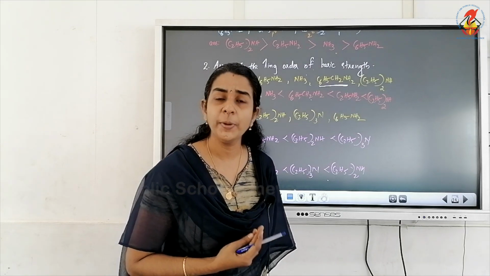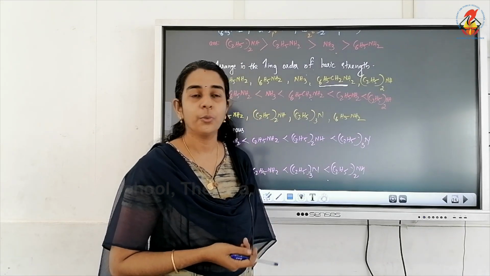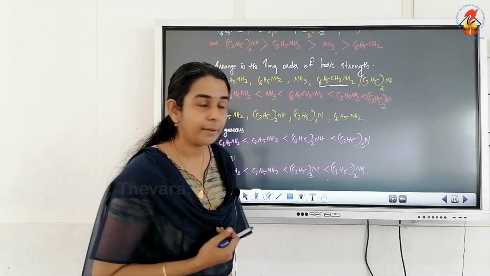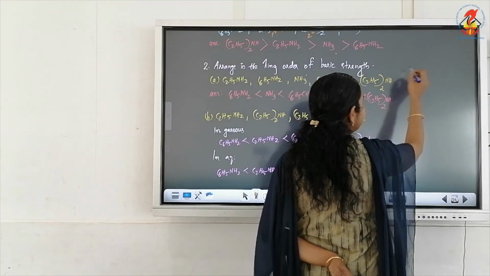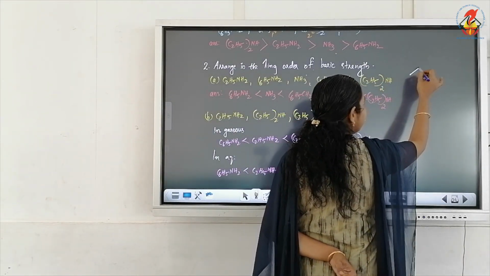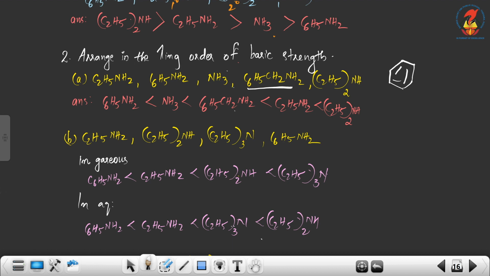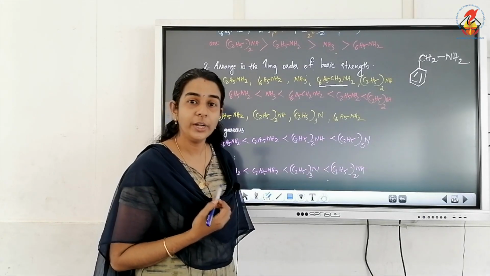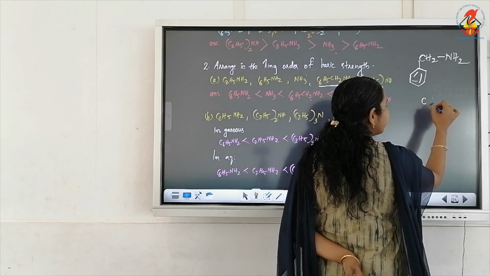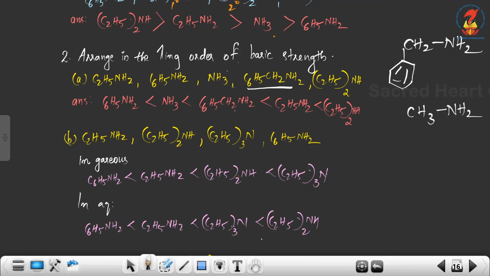C6H5CH2NH2, is it an aromatic amine? No, it will look like an aromatic amine. If you draw the expanded structure of this C6H5, we can draw a benzene ring, isn't it? Then CH2NH2. It is actually an aliphatic amine. The only difference is, if it is CH3NH2, we know it is an aliphatic amine.